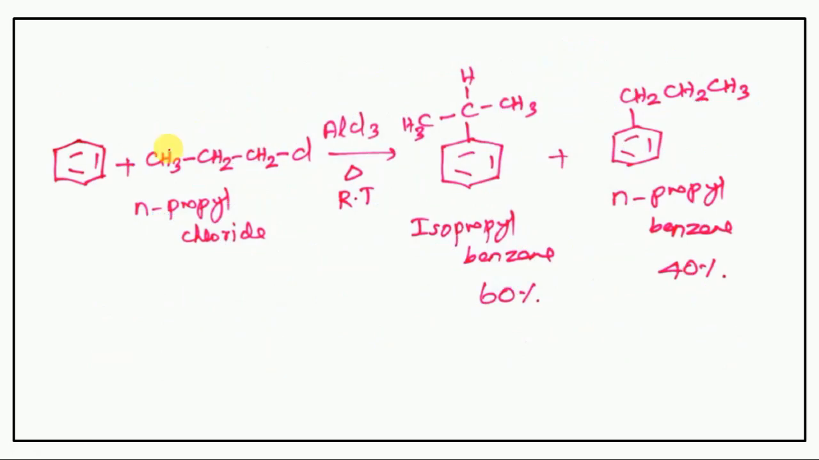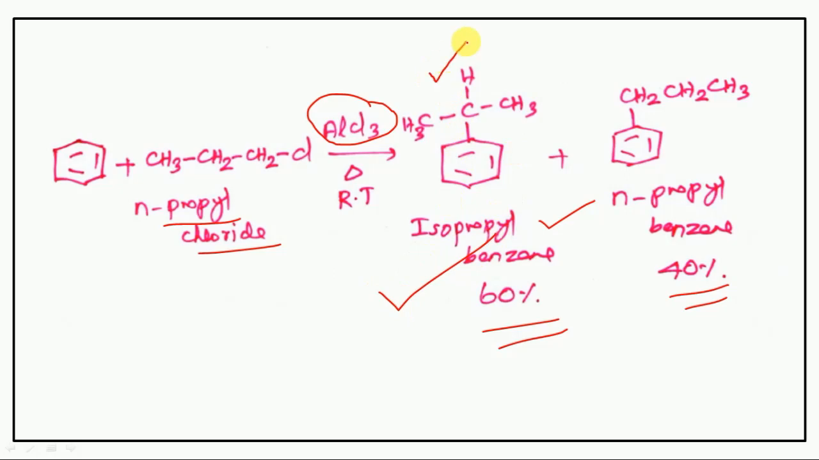Next one. So here that is the example. Benzene reacted with N-propyl chloride in the presence of Lewis acid, here aluminum trichloride, to form isopropyl benzene 60% and N-propyl benzene 40%. So here which one is more stable? Isopropyl. This one. This is the more stable because secondary carbocation is more stable than primary carbocation.